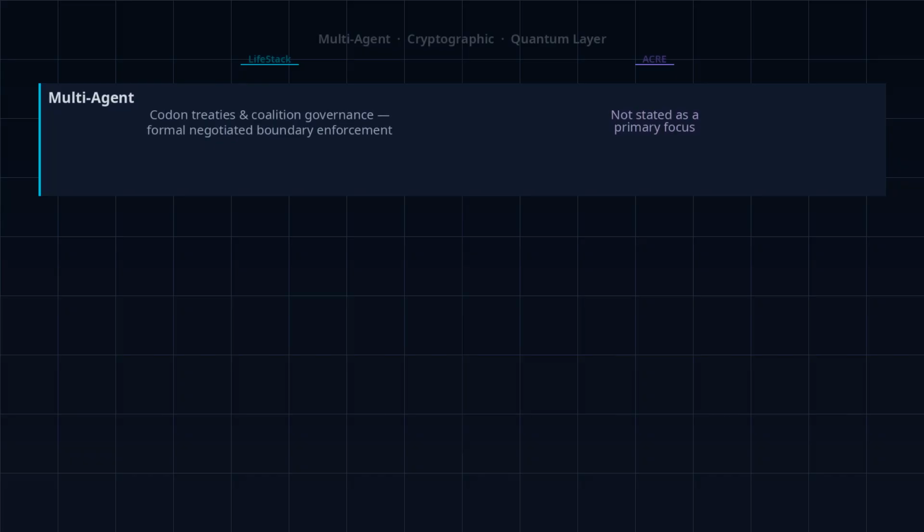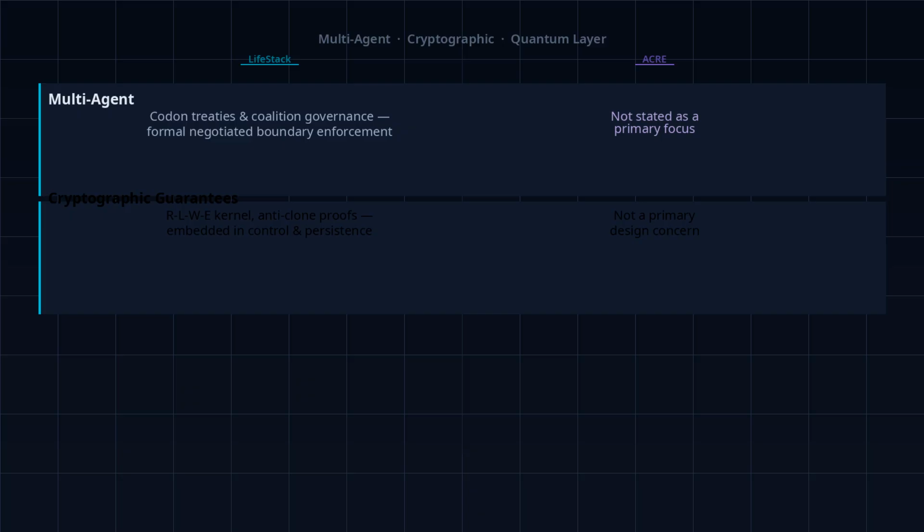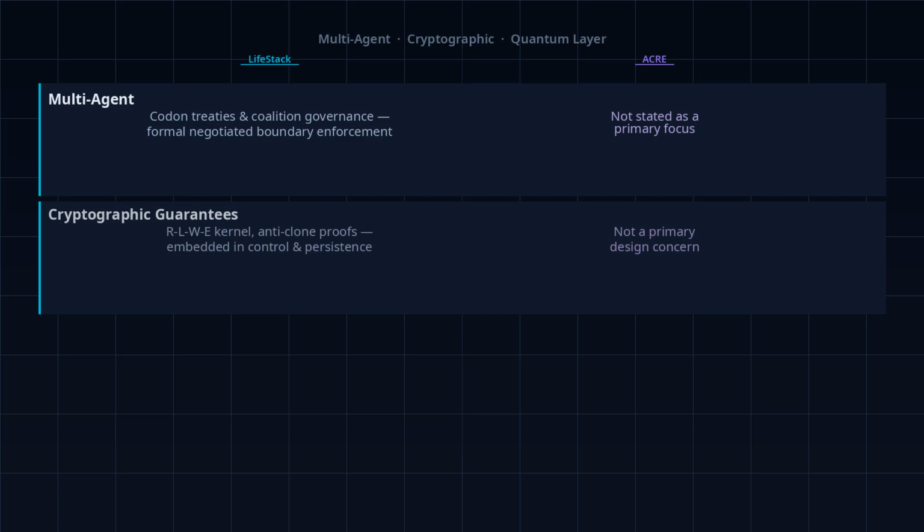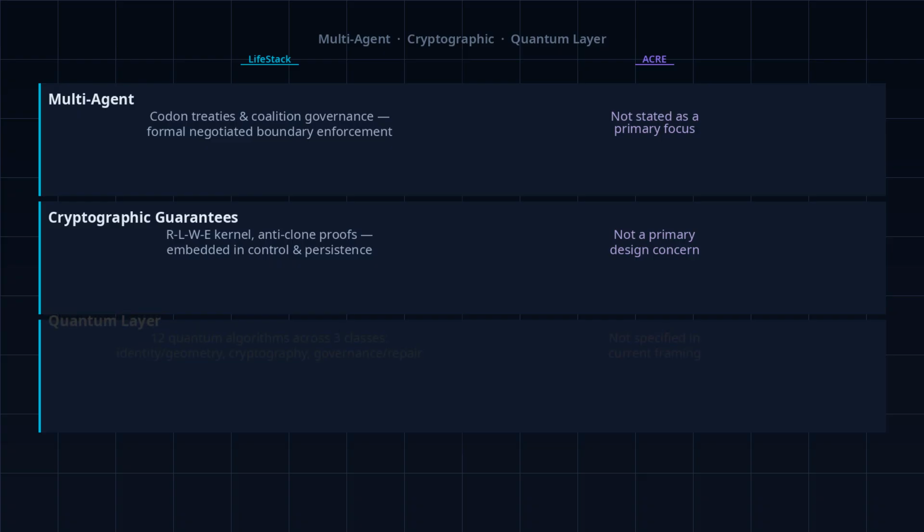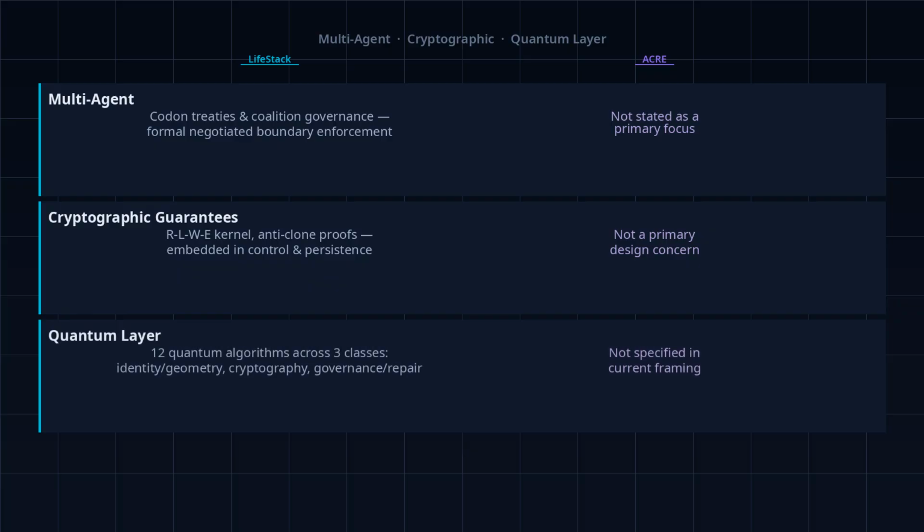LifeStack embeds cryptographic guarantees, RLWE kernel, anti-clone proofs, directly into control and persistence. And it specifies 12 quantum algorithms across 3 functional classes: identity and geometry, cryptographic security, and governance and repair. These are not aspirational. They are formally specified subroutines with verifiable control objectives. LifeStack's governance scope covers identity, consent, provenance, continuity, and execution control. ACRE covers physical invariance and admissibility.